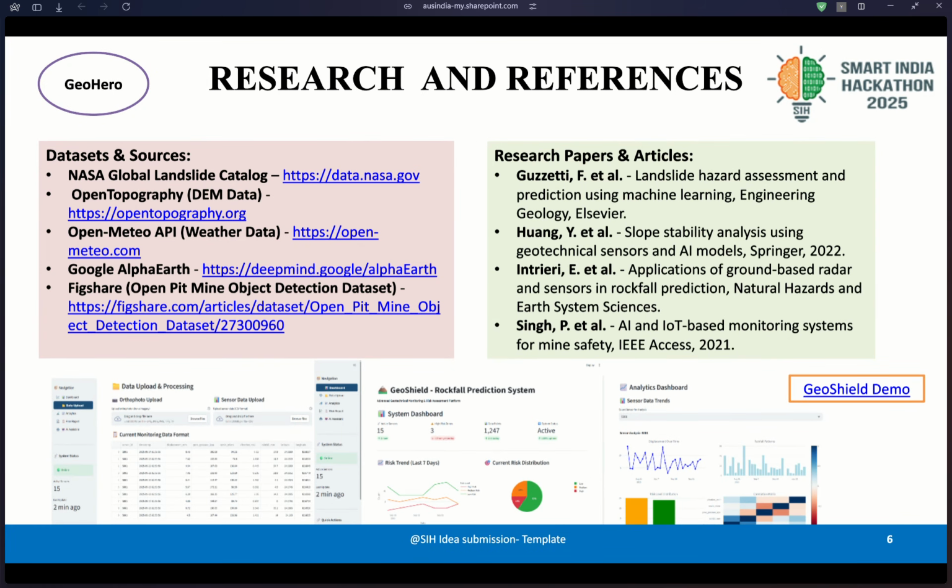For research and references, we use Google AlphaEarth embeddings and the Open-Meteo API for weather data. Then we have NASA's Global Landsat Catalog. These are the research papers that we came across. And this is a demo that we have made.